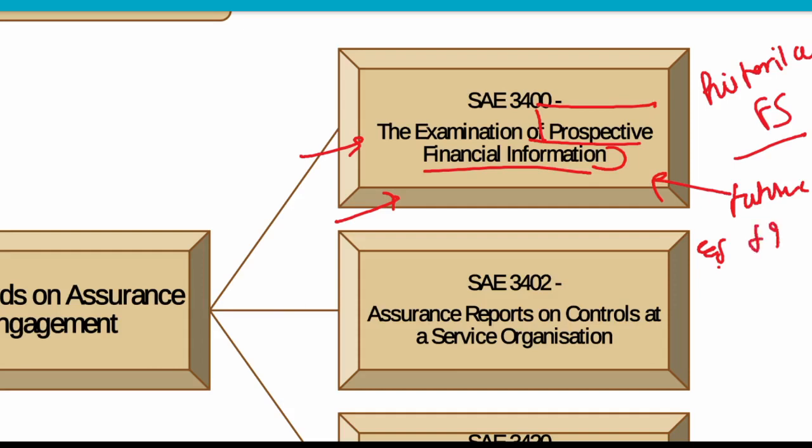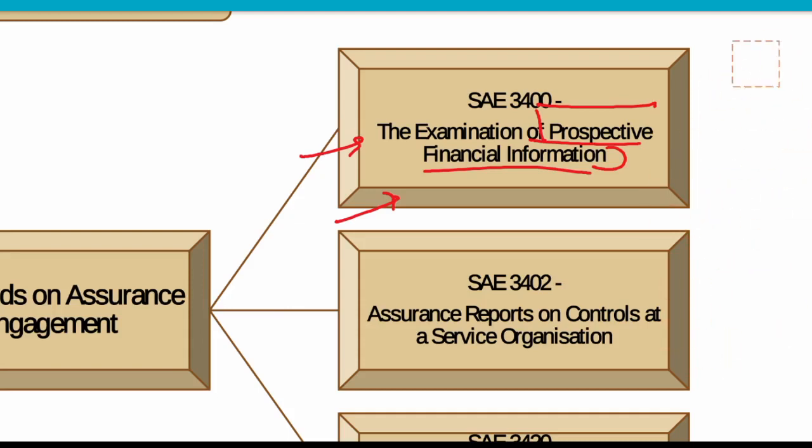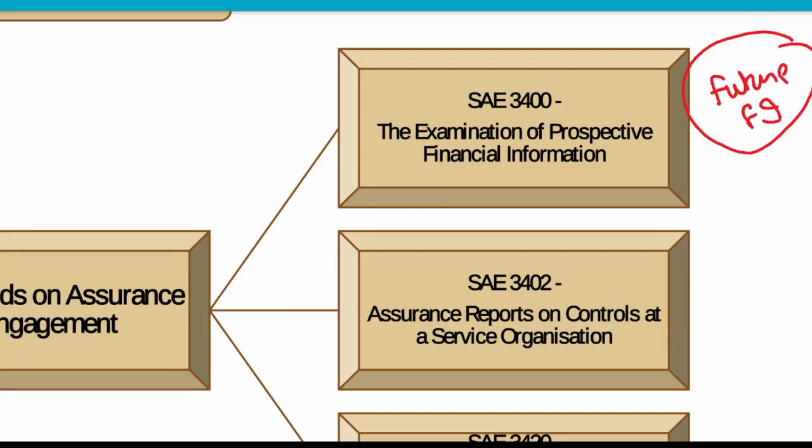future-related financial information and go to the bank, saying that if we follow this particular sequence then we might get some profits, so please lend us some money. But banks do not give them loans directly because they want some assurance over this: how you have made this particular future financial information, how you have gained this information, what the assumptions are based on, whether it is reasonable or not.